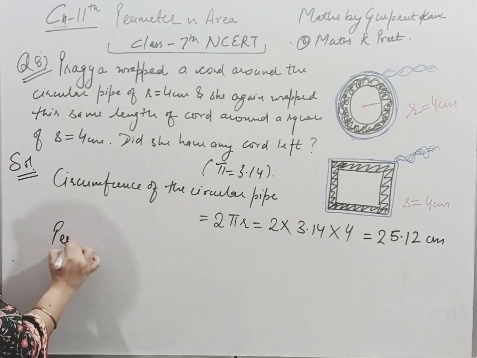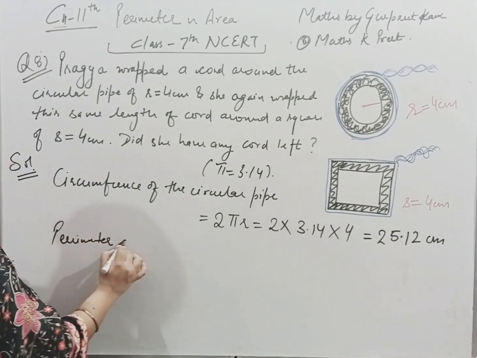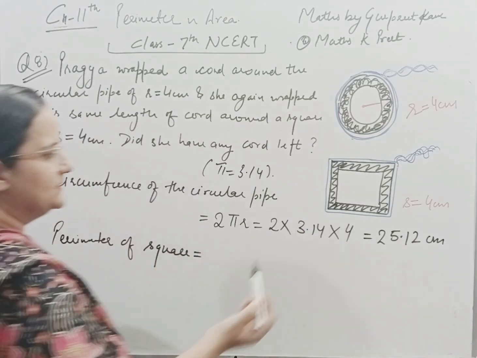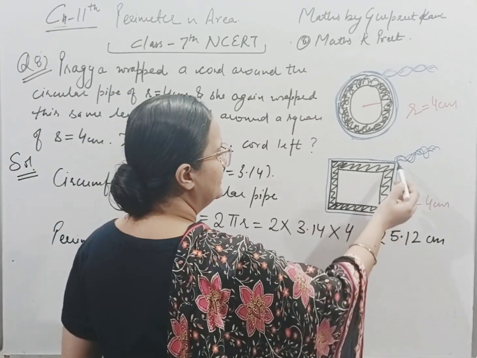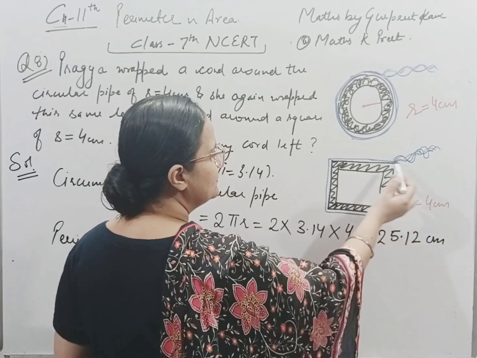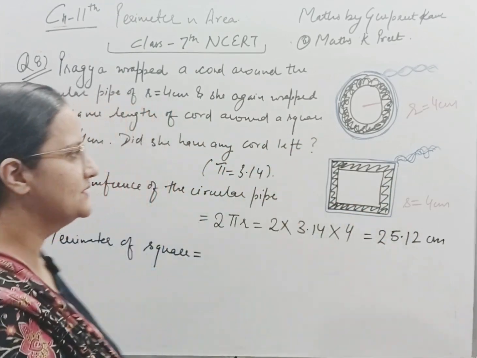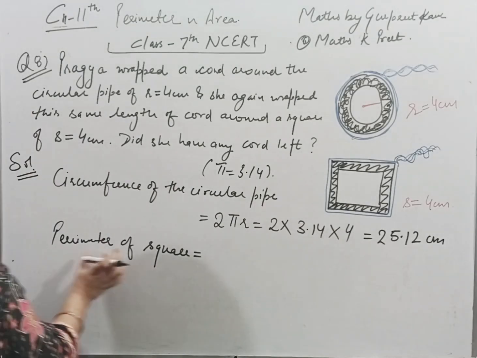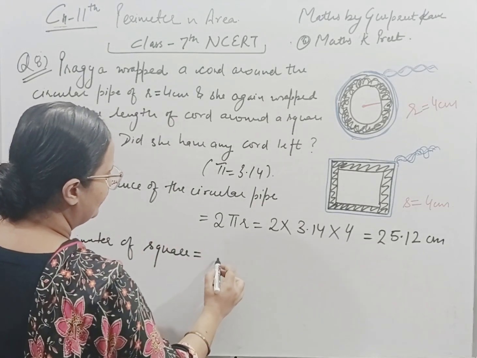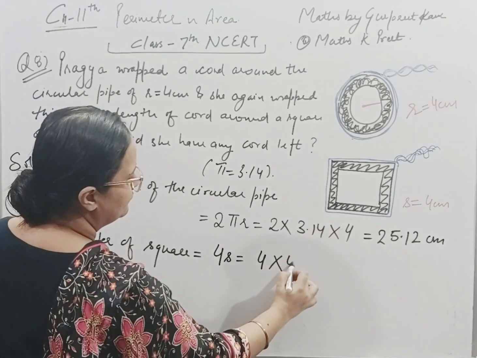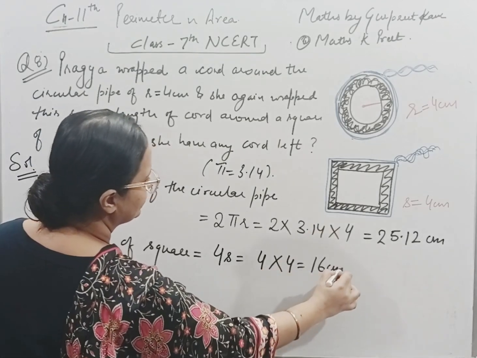So here we will calculate the perimeter of the square. Why? Because we are just wrapping this cord around the figure, that means we have to calculate the perimeter here. Here also we have calculated the perimeter, which is equal to the circumference. So the perimeter of square, we all know, is 4 into side. 4 into 4, so this is 16 centimeter.